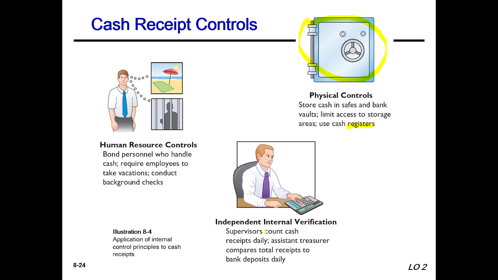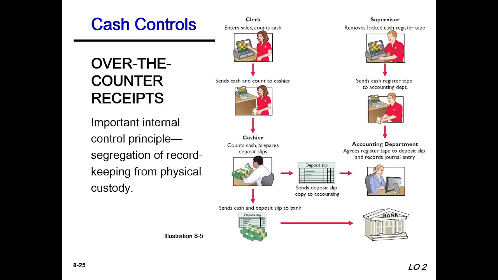And independent internal verification. This is so much important. That means supervisors count cash received daily, and the treasurer compares total receipts to the bank deposit daily, so that we can get clear accounts from this cash receipt control.